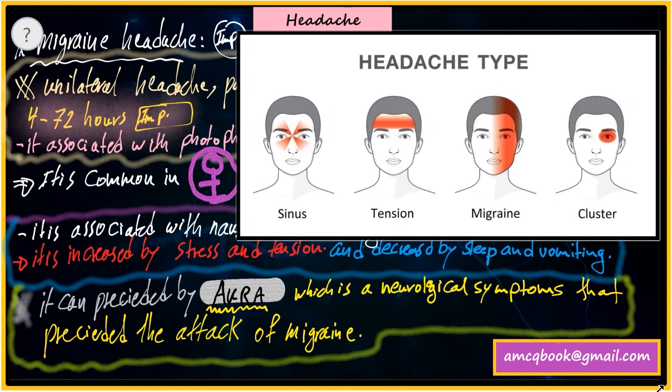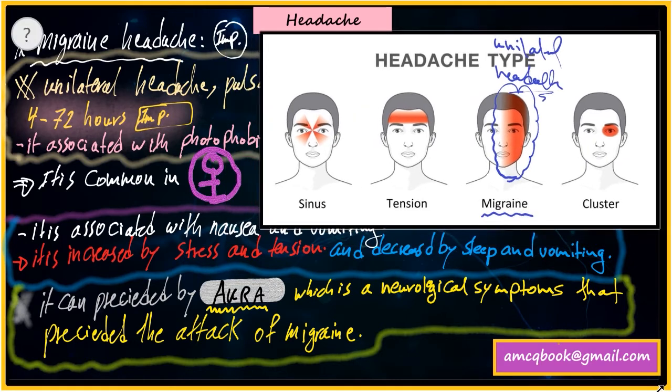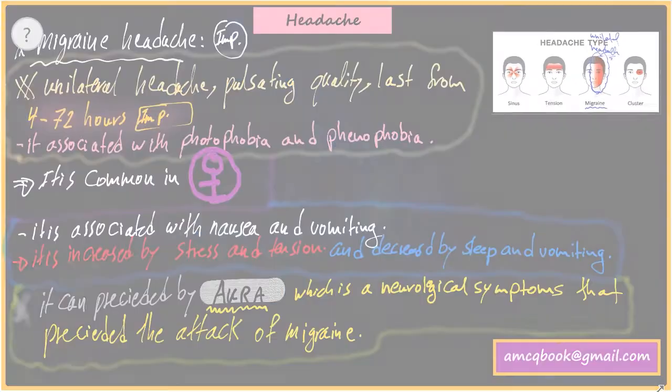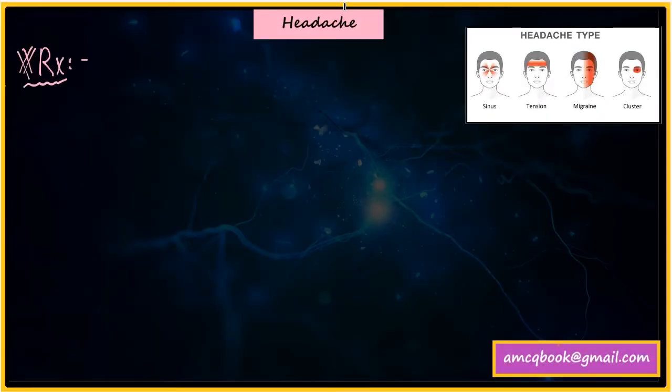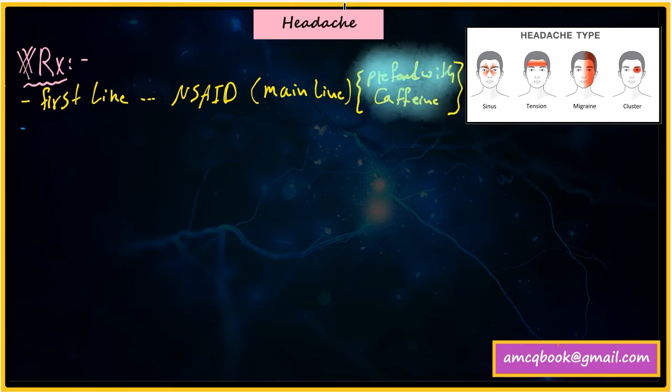Now, if you look at this picture, this represents migraine headache. I mean, it's a unilateral headache, pulsatile in quality, and it lasts from 4 to 72 hours. It's a long duration headache. For treatment, the first line of treatment of migraine is non-steroidal anti-inflammatory drugs, which is the main line of treatment. Prefer to use caffeine with non-steroidal anti-inflammatory drugs.